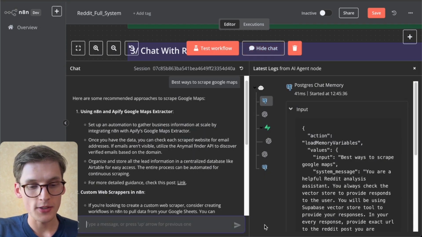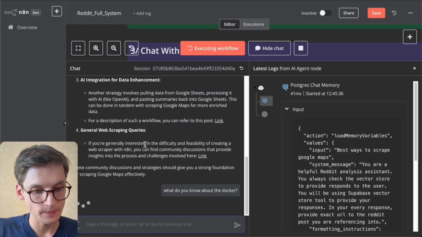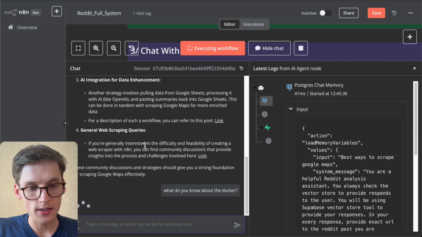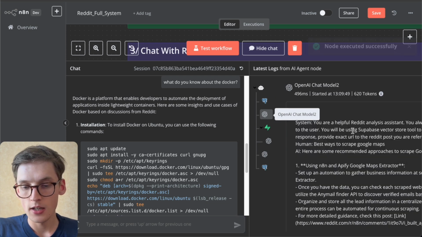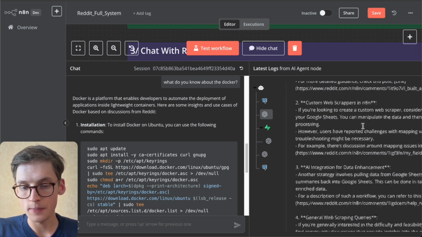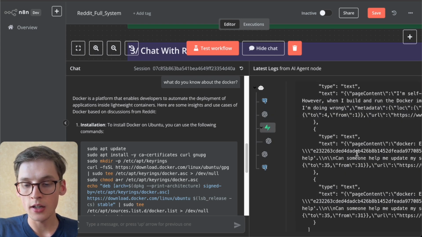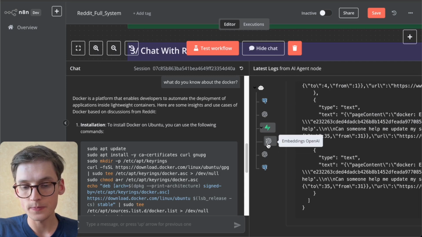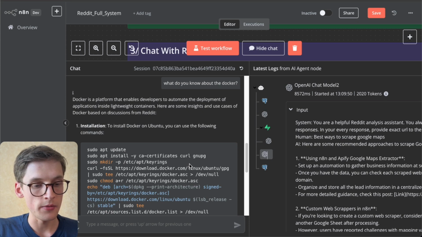So I can once again show you the example. What do you know about Docker in this case? We can see how this agent basically goes back to the Postgres chat memory. I hope it will reference the vector store and provide us with a response. So yeah, we repeat the same system prompt, and it has the context of our conversation. Now it goes back to the Supabase vector store. It references the query Docker, and it gets back the response.